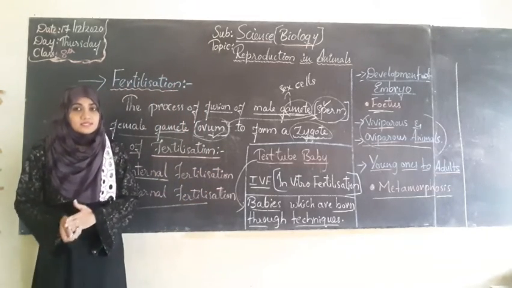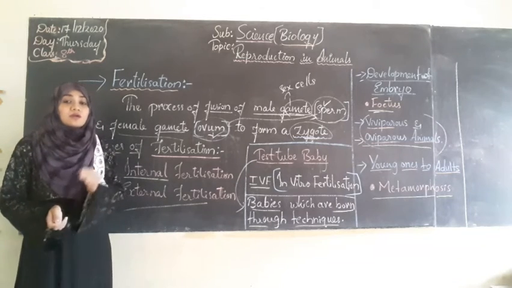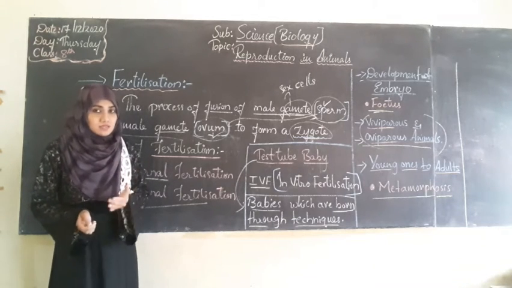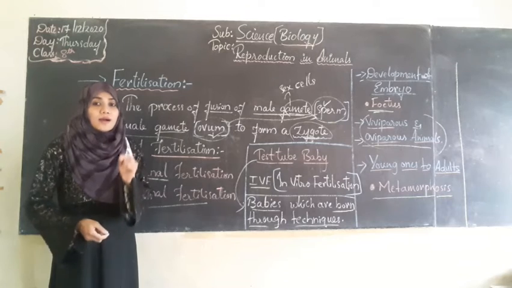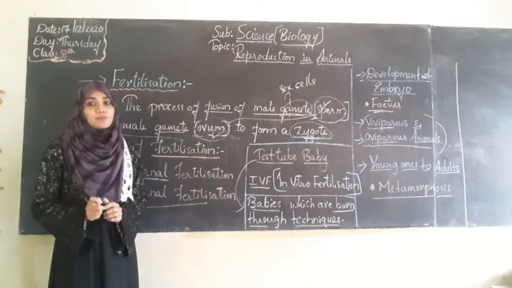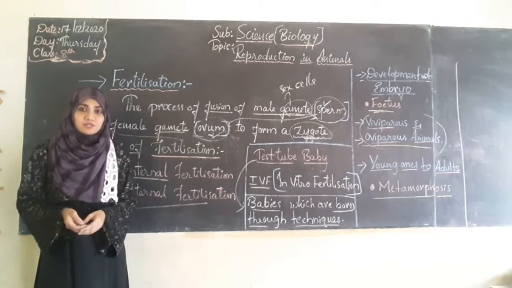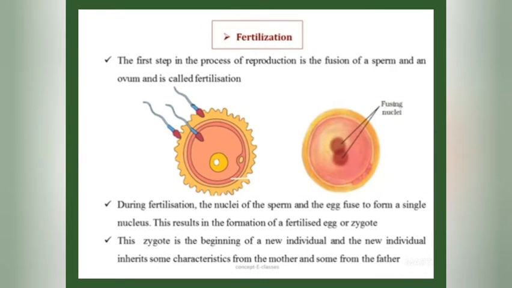So note down all the points and listen carefully. Draw wherever the pictures are necessary, and also highlight the important points, student. So listen carefully. Fertilization. The first step in the process of reproduction is the fusion of sperm, which is a male gamete, and an ovum, which is a female gamete, and this process is called fertilization. So the first process of reproduction is the fusion of the male and female gamete, and that process is termed fertilization.